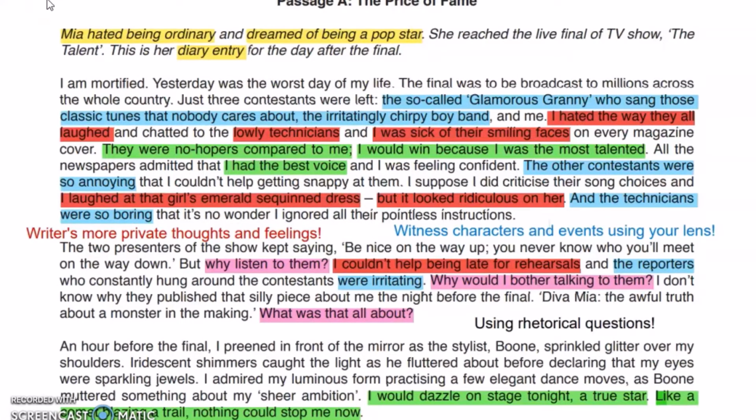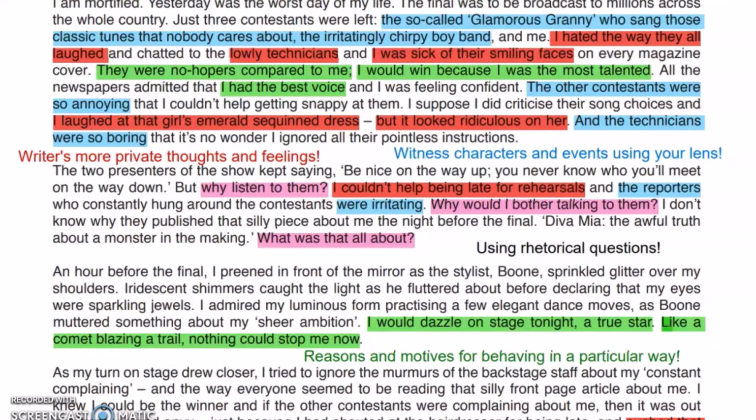There is a character named Mia. She hated being ordinary and she dreamed of being a pop star. So the context and the background of this diary entry was the live TV show. After attending that show, Mia realized that she must write something in black and white in the form of her diary entry. One thing we must know about diaries is that diaries are written by the writers for themselves, because you share every kind of secret there. So you basically do not need any kind of audience for your diary.